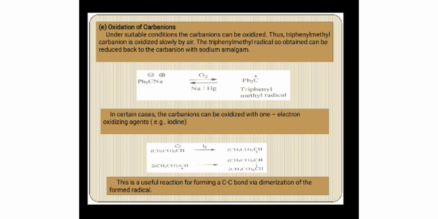Also, it is oxidized with oxidizing agents like iodine. I have given 2 examples here. These are the examples for the formation of dimerization of radicals.